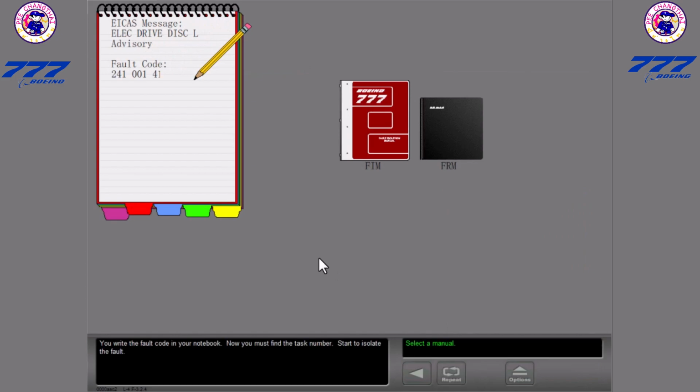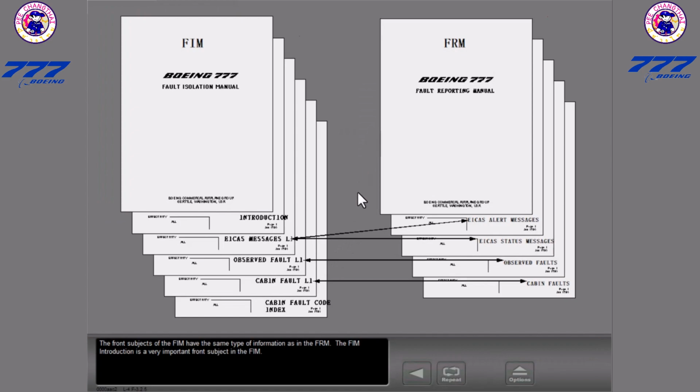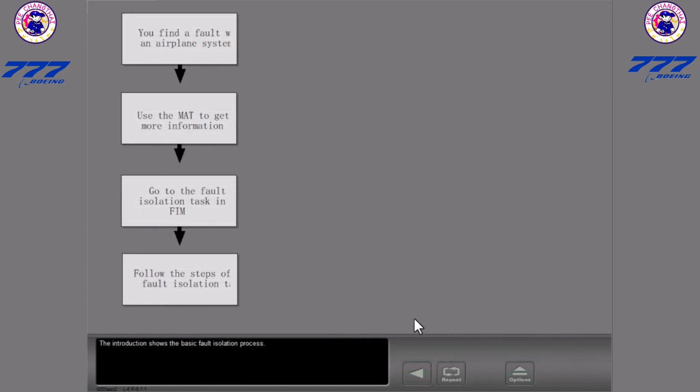You write the fault code in your notebook. Now you must find the task number. Start to isolate the fault. The front subjects of the FIM have the same type of information as in the FIRM. The FIM introduction is a very important front subject in the FIM. The introduction shows the basic fault isolation process.